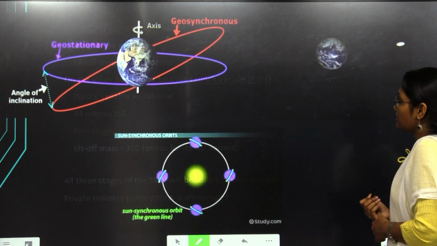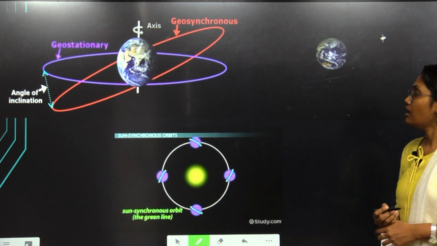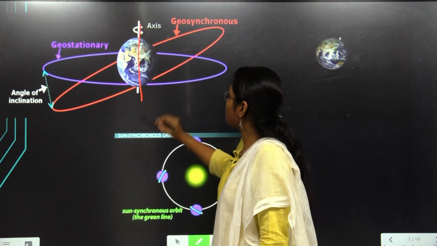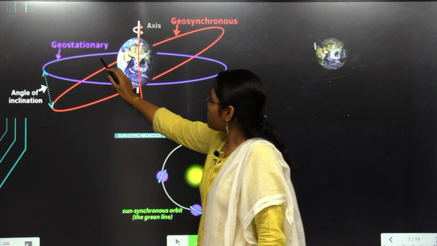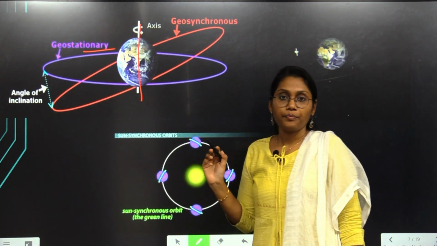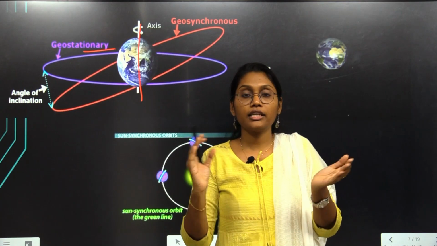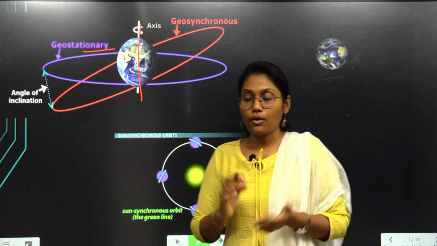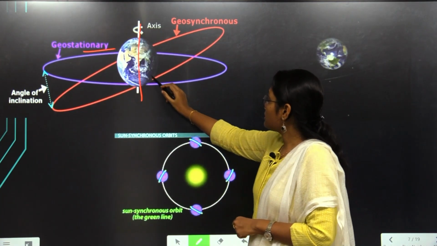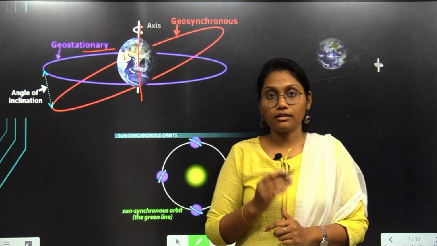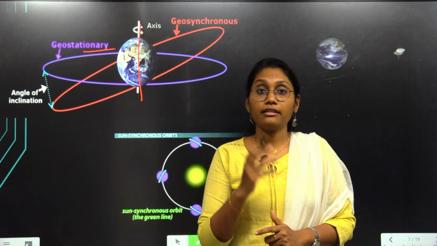If we consider the Earth's axis, the geostationary orbit is the movement of the satellite around the equator of the Earth. It will move along with the rotation of the Earth, so we can see that satellite from our surface at the same place.